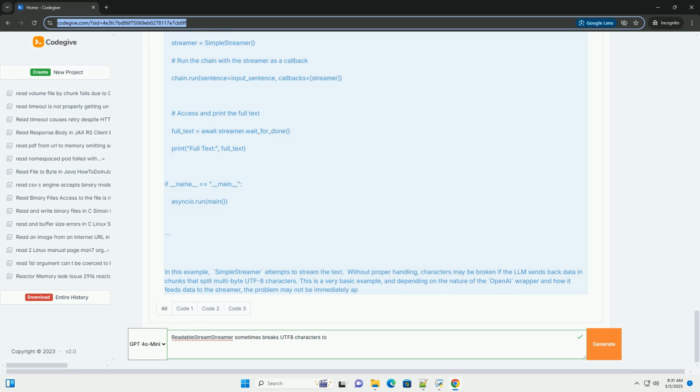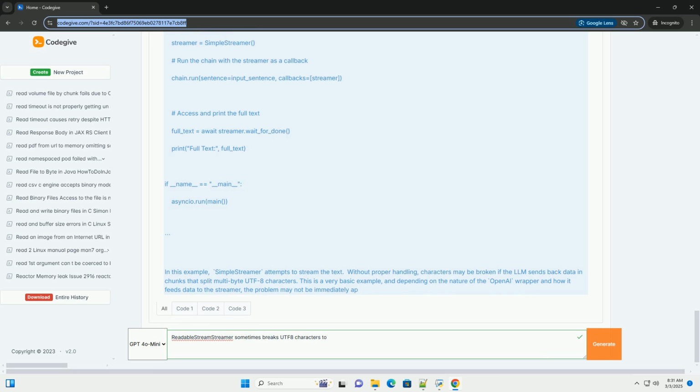3. Centralized encoding/decoding logic. Encapsulate the encoding/decoding logic in reusable functions or classes to avoid duplication and ensure consistency. 4. Logging and error handling. Include robust error handling to catch UnicodeDecodeError exceptions and log them for debugging. This will help you identify encoding-related issues early on. 5. Monitor system locales. Be aware of the system's locale settings, especially if your application interacts with external processes or libraries that might be sensitive to the locale.